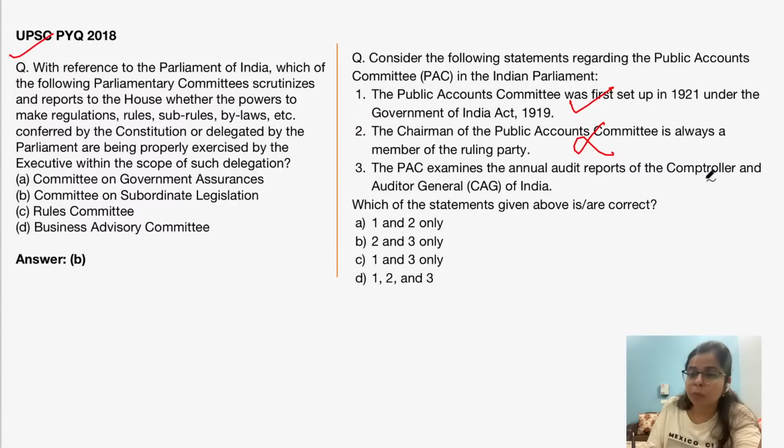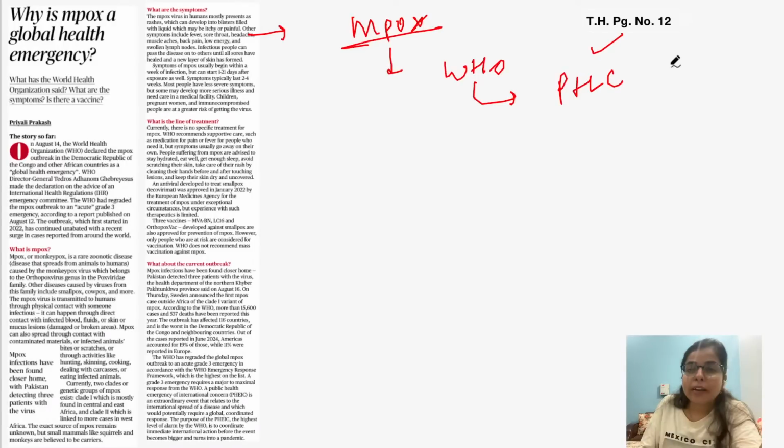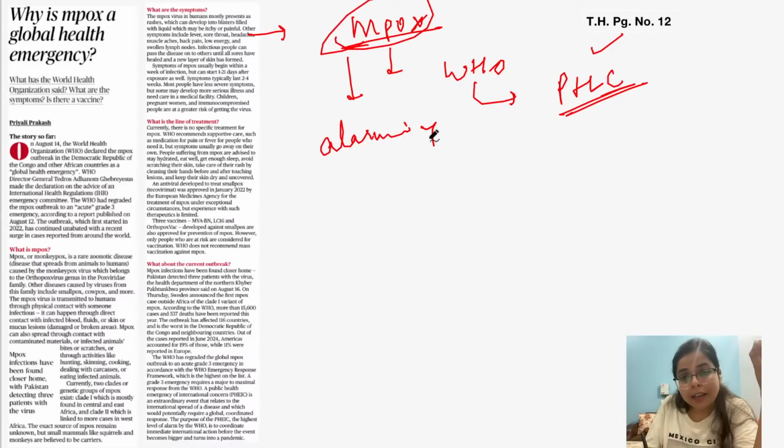Now let's move on to our second MCQ for the day, and this appeared on page number 12 of The Hindu. This news article is about monkeypox or mpox. Recently, the World Health Organization has declared monkeypox a public health emergency of international concern. That is a highly alarming signal. Whenever the World Health Organization classifies any disease as a public health emergency, it gives an alarming signal to all the countries to immediately take action to prevent the spread of that particular disease, right?